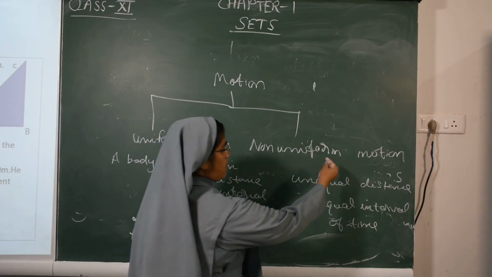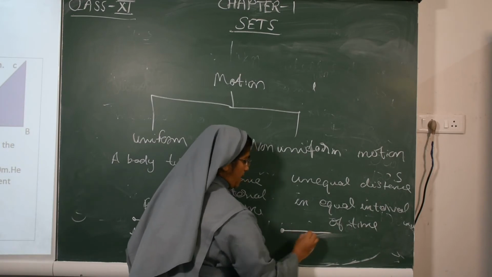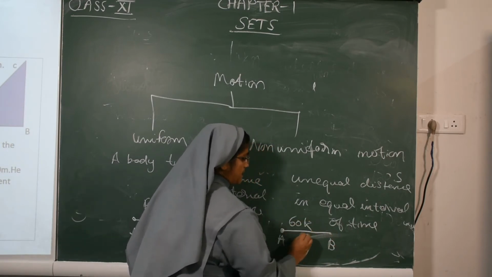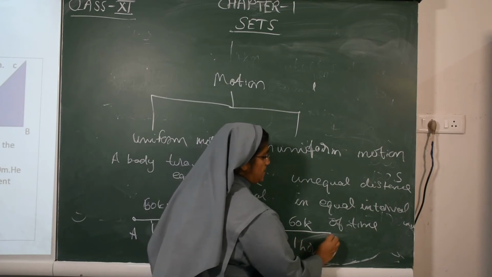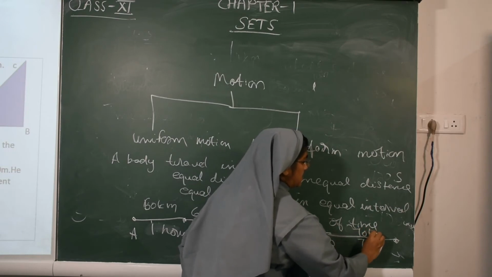Then non-uniform motion means unequal distance. From A to B, I covered 60 kilometers in 1 hour. Then from B to C, I covered 70 kilometers in 1 hour.